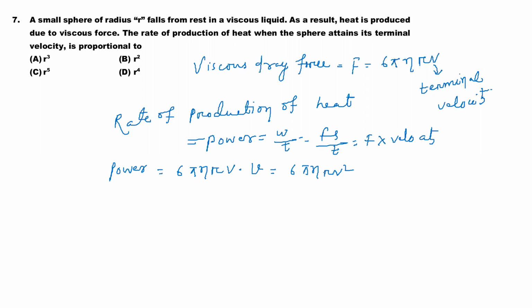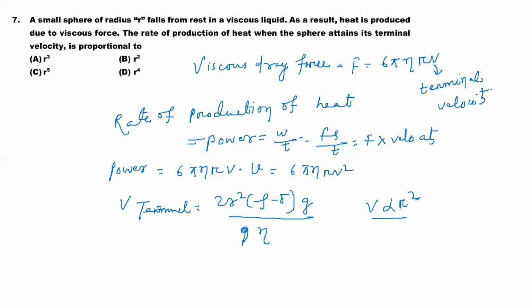Yes or no? So students, another thing is that the terminal velocity formula is 2r square into rho minus sigma into g by 9 eta. So here also you can see V is proportional to r square.